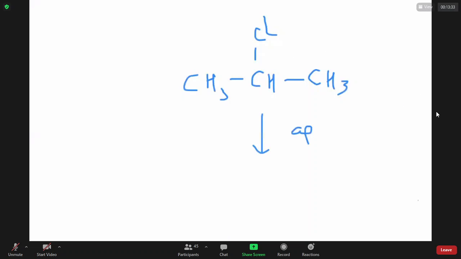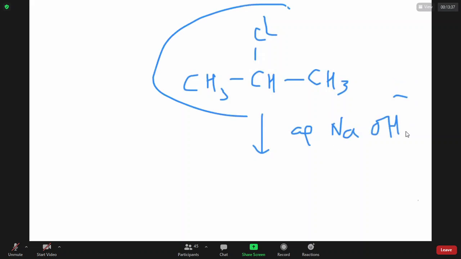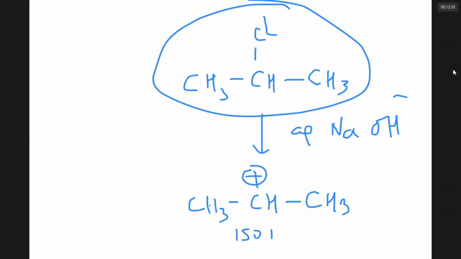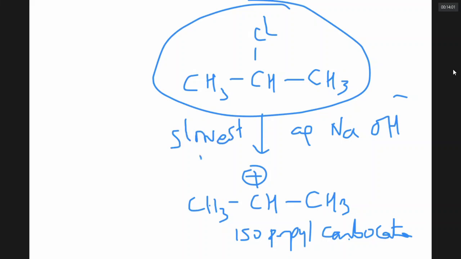When it reacts with aqueous NaOH, first the alkyl halide slowly breaks down to give CH3CH+CH3, called isopropyl carbocation. This step is slowest and most important, called rate determining step, RDS.